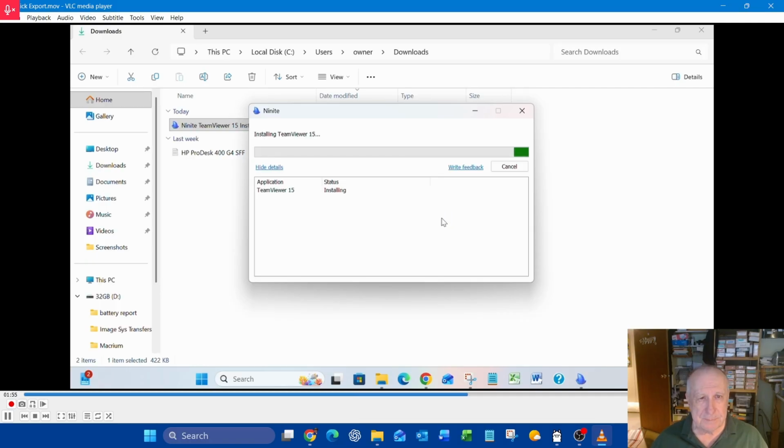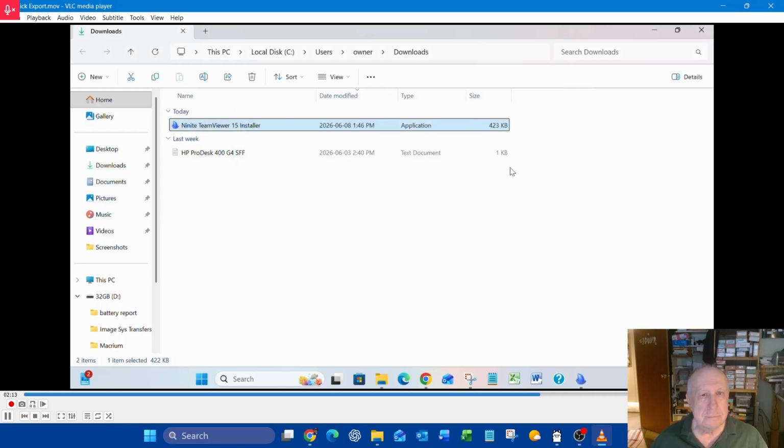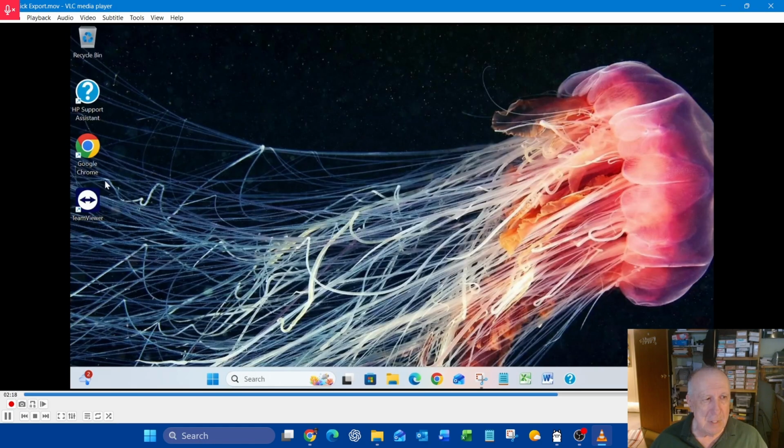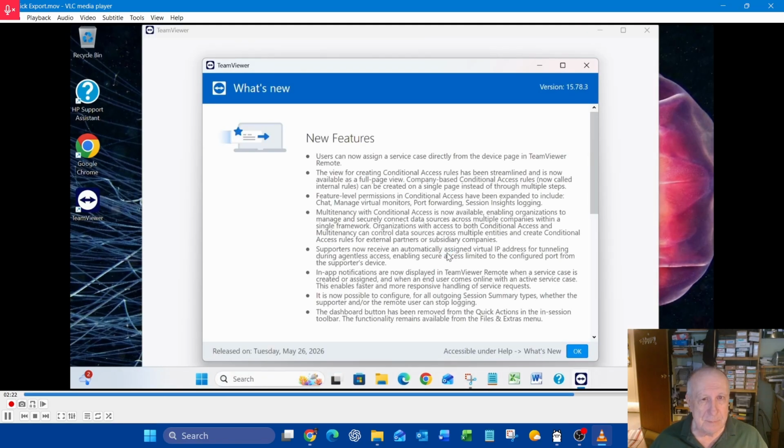Almost done. Now if you already have TeamViewer, of course you're going to skip this part. Close the windows. You see the icon on your desktop, double click. Click OK at the bottom here.